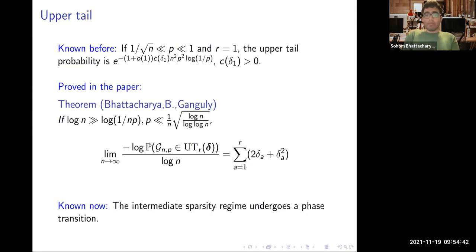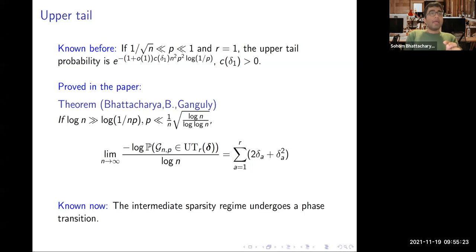Now there is a very new work by Anirban Basak, which came on arXiv last month, which actually bridges the gap between the two regimes. There was a small gap in the regime when p was much larger than 1 by n squared log n and 1 by root n. And what happens there? He showed that when R equals 1, that is, when we look at just the largest eigenvalue, then the upper tail problem undergoes a phase transition from the mean field behavior to a behavior governed by the largest degree. And the change happens in the n to the power minus 2/3 regime. But again, it's a result on just the largest eigenvalue and not on finitely many top eigenvalues. This is a very new result.